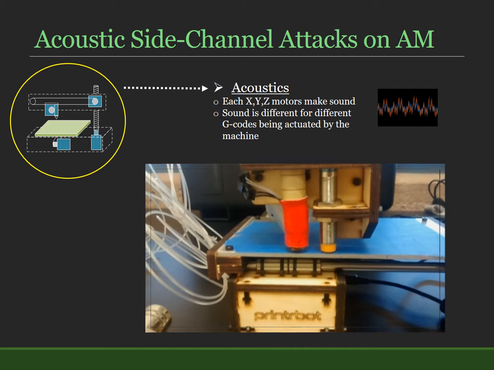For example, the 3D printer can behave as an acoustic side channel. Let us hear the 3D printer play music which has been fed by the cyber domain.